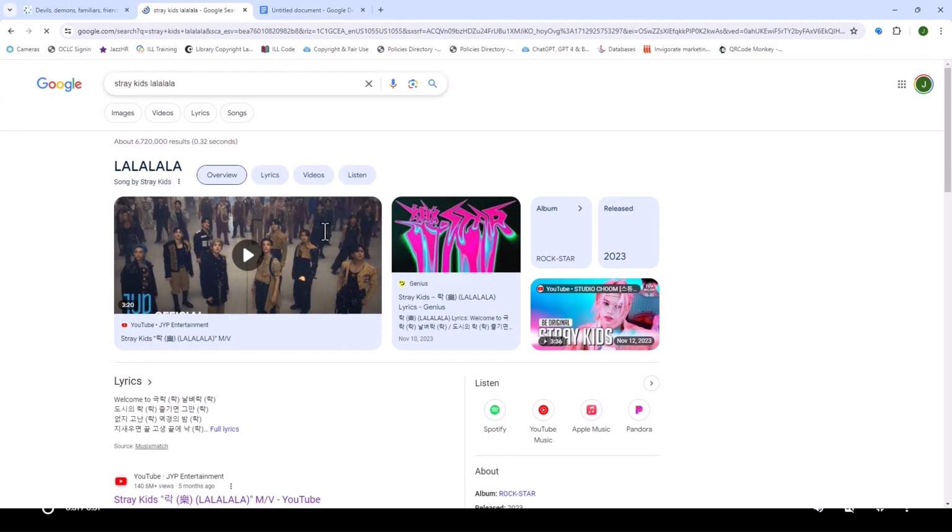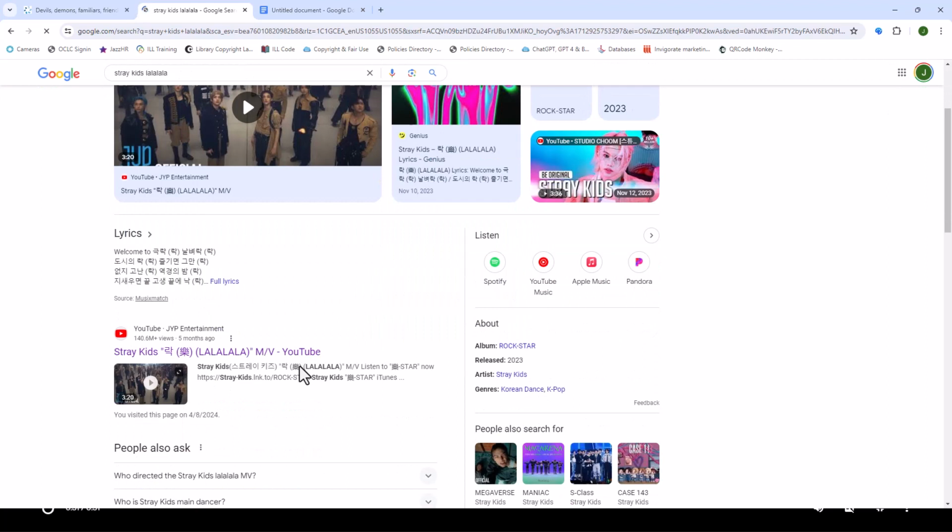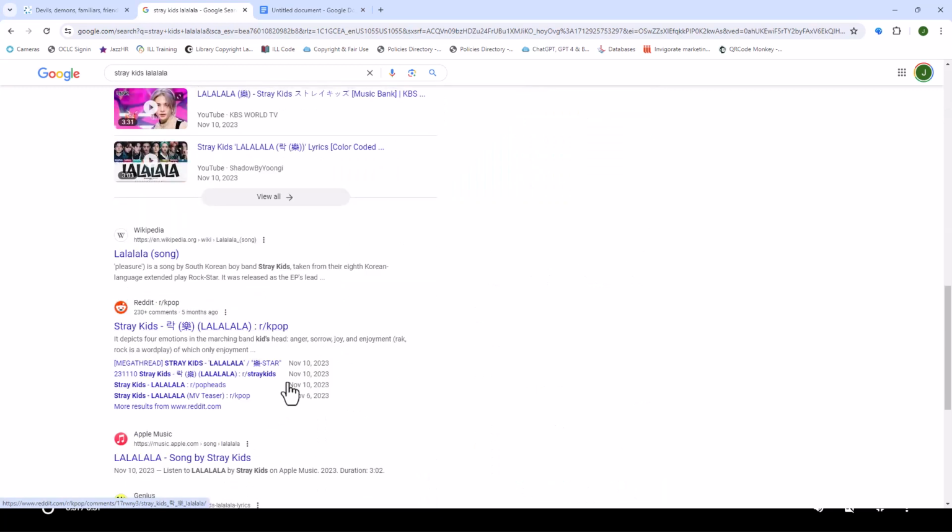A lot of YouTube videos. That's not really surprising. YouTube is not a reliable source of information unless it is a video of the actual song or an interview with the actual group themselves. It's a primary source, which is the best kind of resource you can get in most cases, but most of these YouTube videos are going to be other people put them together. They clipped different things. If I scroll down, Wikipedia and Reddit, those are not very reliable sources. I'm not going to say never, but anyone can post on Wikipedia and Reddit.